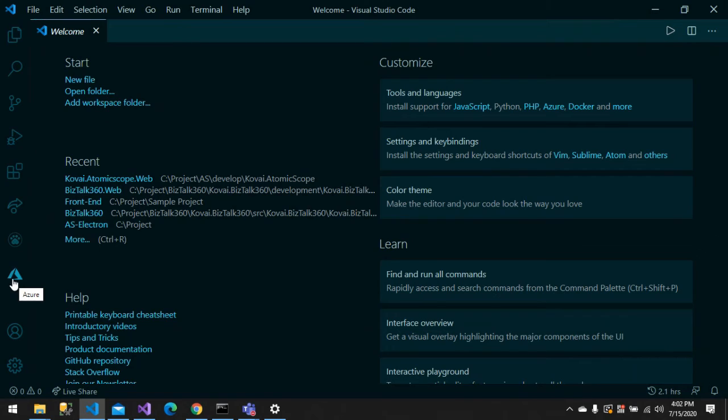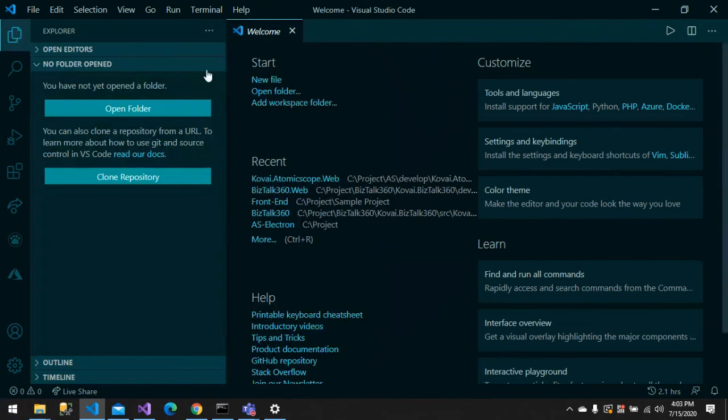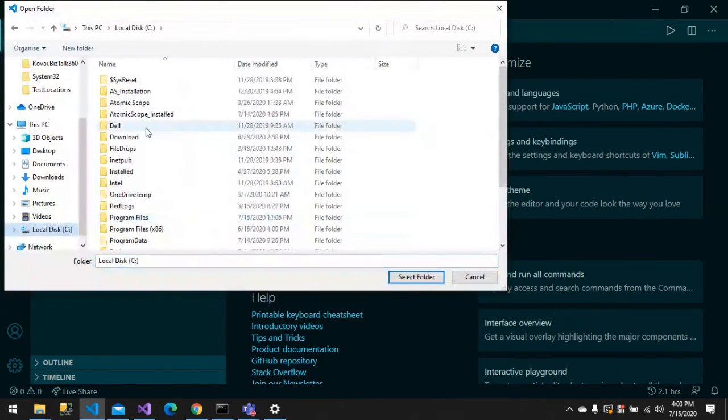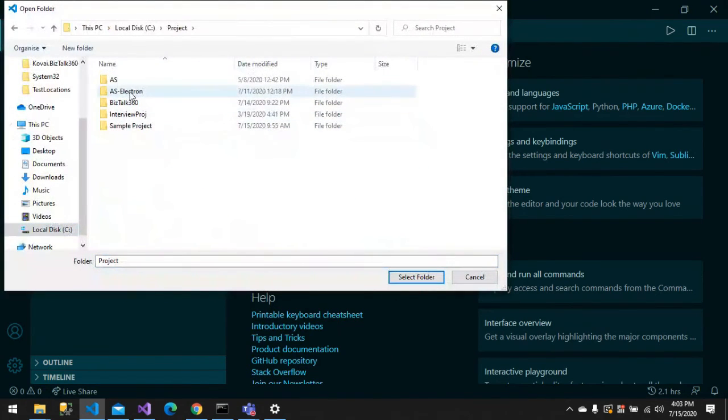And Azure, so those who are aware of Azure, I can manage some Azure resources using VS Code. Yeah, that's possible in VS Code. So this is the source control explorer in VS Code. I can open a folder, so let me open a folder. So see, project